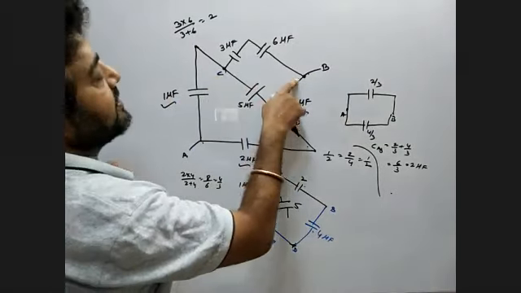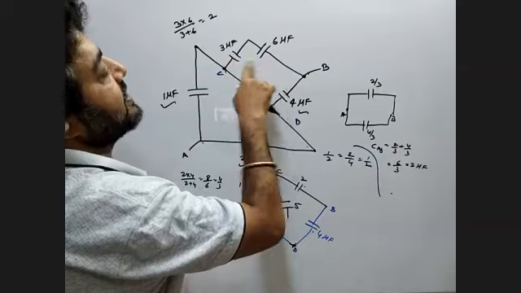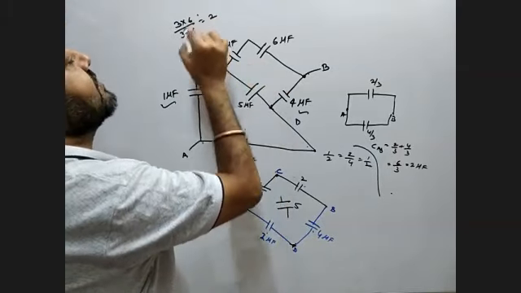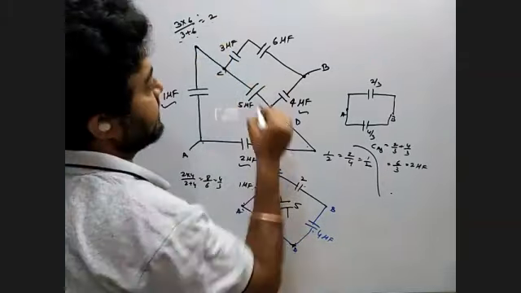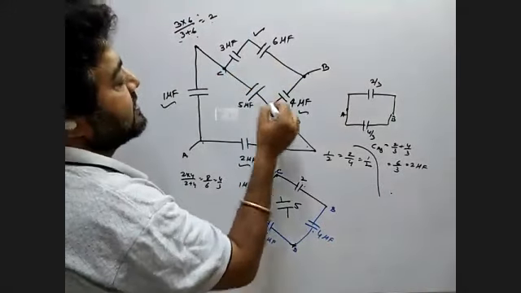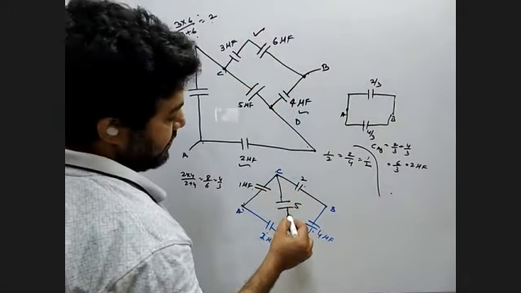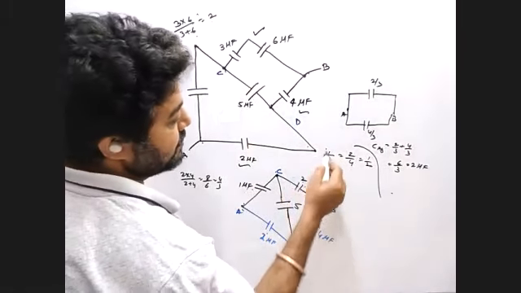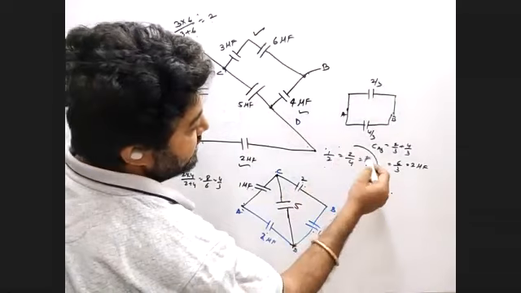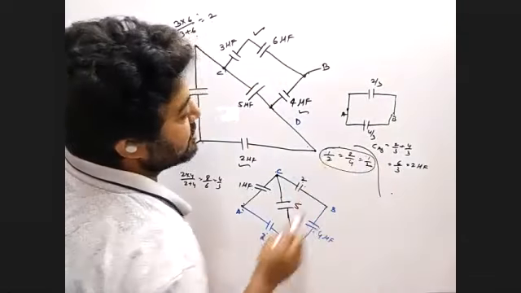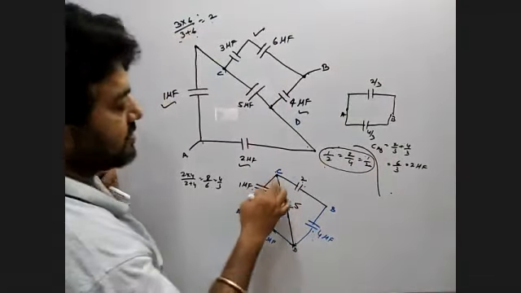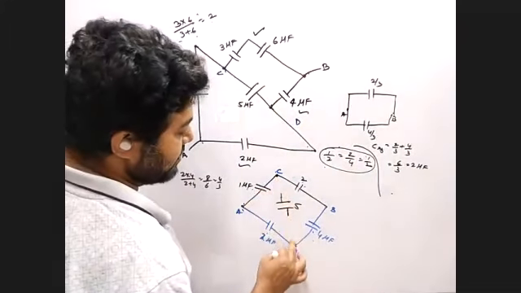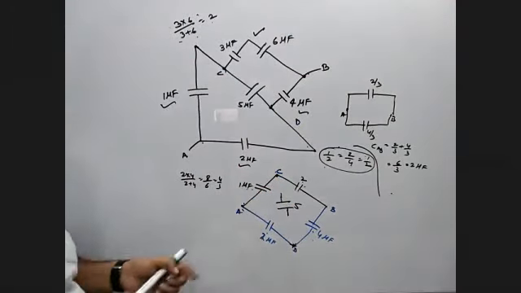Between C and B, you have two capacitors, 3 and 6 connected in series. So 3 into 6 by 3 plus 6, you have 2 microfarad. Between C and D, you have 5 microfarad. Now, if we check 1/2 and 2/4, the ratio is equal. So yes, it is a balanced Wheatstone bridge. As it is a balanced Wheatstone bridge, you can remove C5 from the circuit.